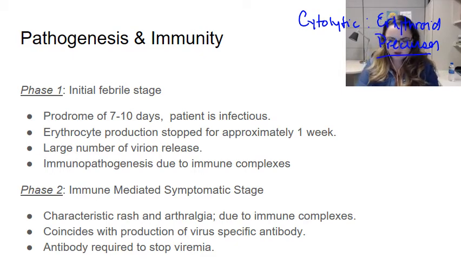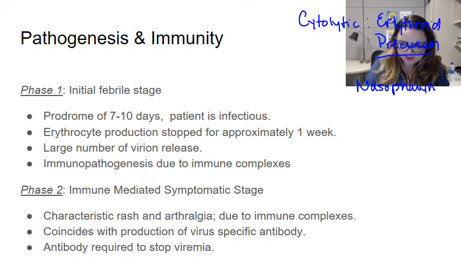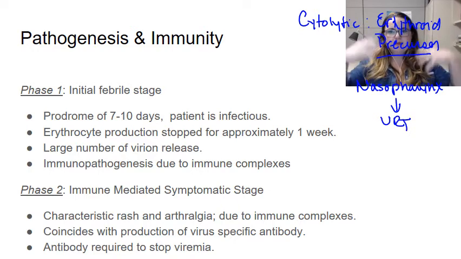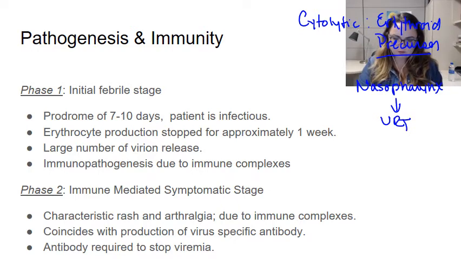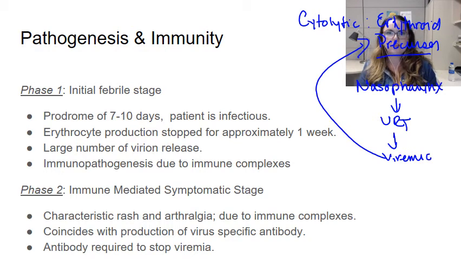All right, so how does it work? First off, initially the virus is going to replicate in the nasopharynx, or the upper respiratory tract. That's where it initially hangs out. Once the individual becomes viremic, the virus moves to the bone marrow, which is where those erythroid precursors are found. And then it's in a nice happy home. Once it's in the bone marrow and replicates, it's going to kill the erythroid precursor cells. That's really dangerous because we're going to shut down erythroid precursor cells for about a week.